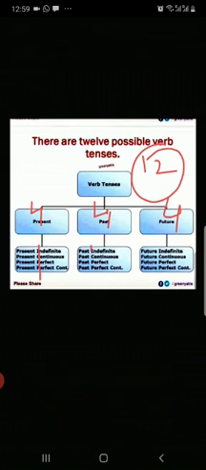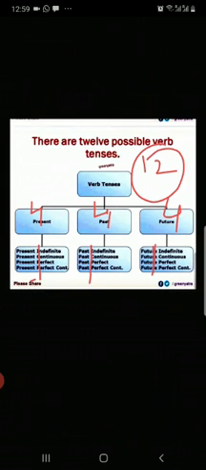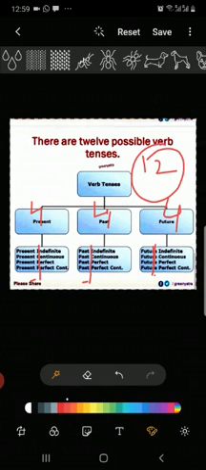If you remove the word past, present, or future from here, what you will find? Same thing is there: indefinite, continuous, perfect, perfect continuous.